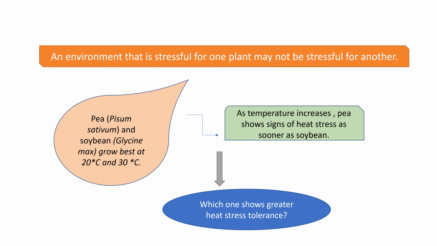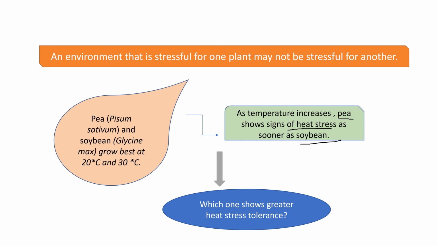Here in this slide, we can see a line that an environment that is stressful for one plant may not be stressful for another. So we will look at an example. Pea, that is Pisum sativum, and soybean, Glycine max, grow best at 20 degrees Celsius and 30 degrees Celsius.